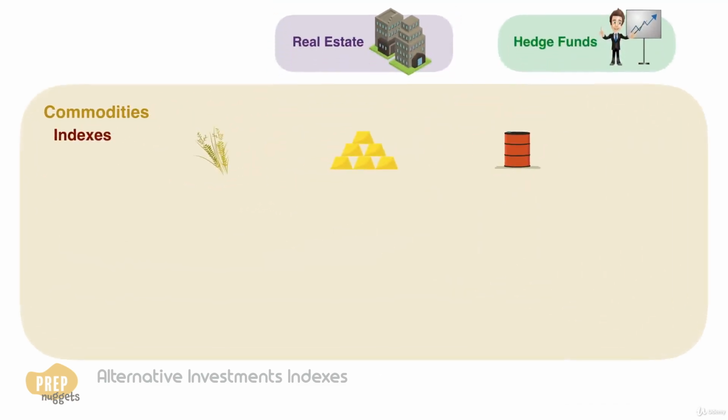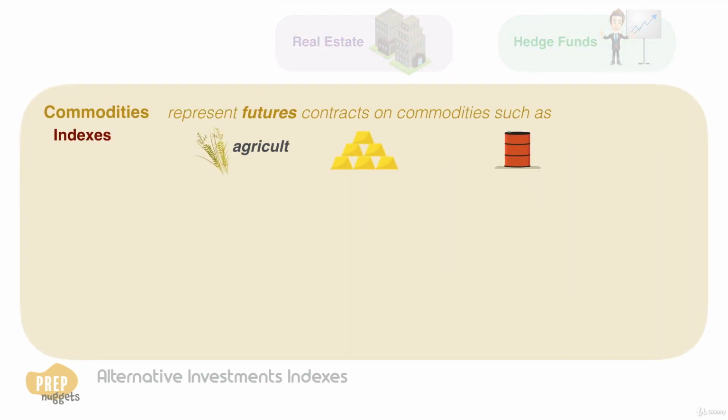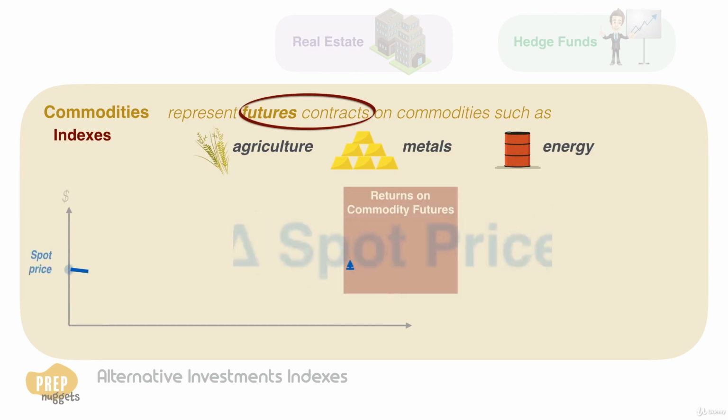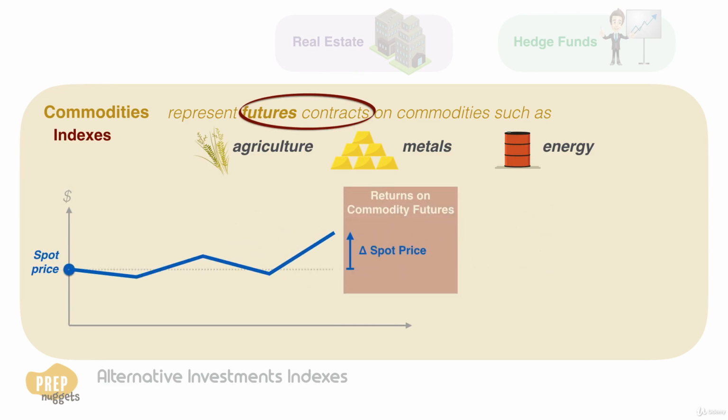Commodity indices represent futures contracts on commodities such as agriculture, metals, and energy. The key term to note here is futures contracts, in which the returns are not solely from the change in spot price. Commodity futures returns include roll yield, which is the yield captured when the futures price converges to the spot price, and the collateral yield.